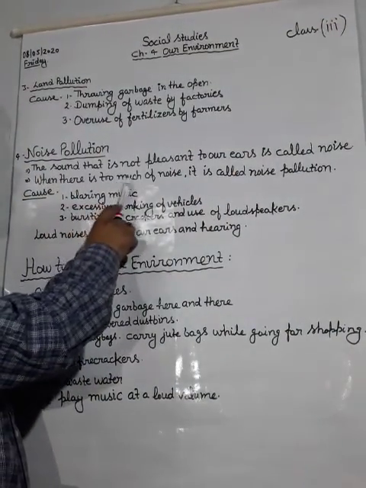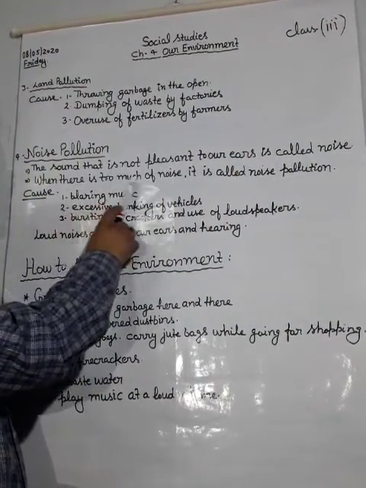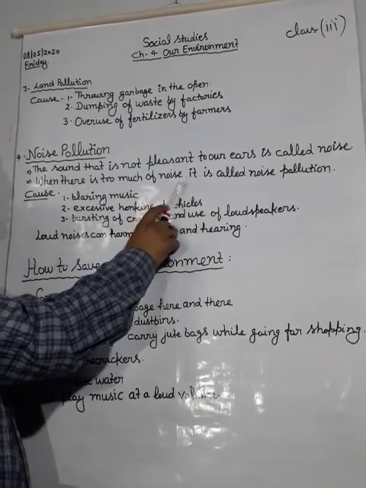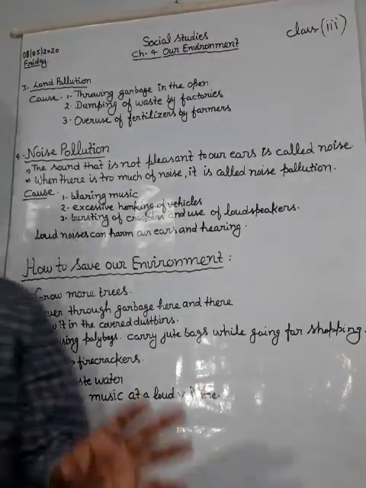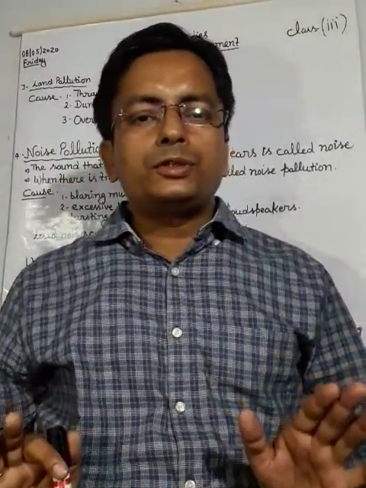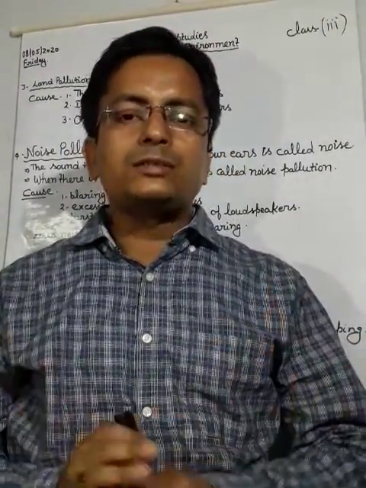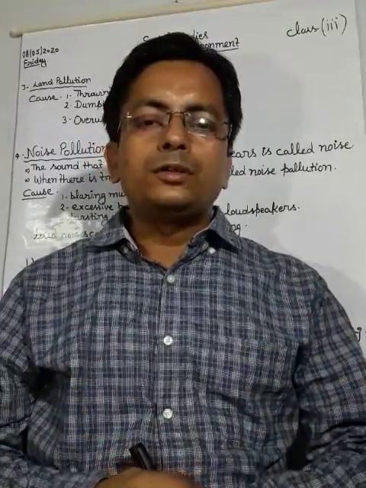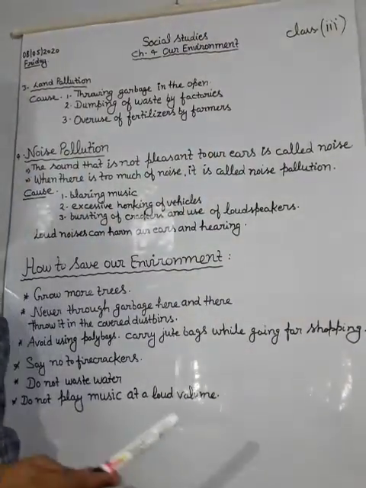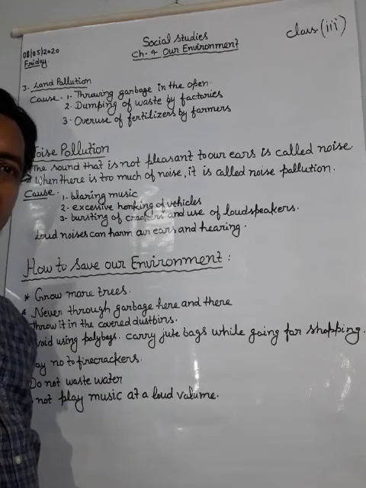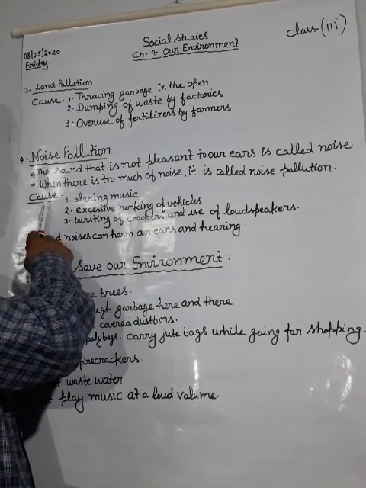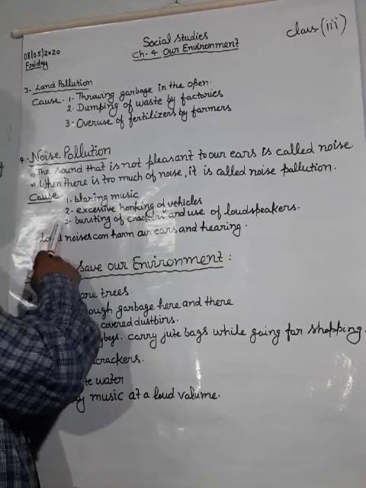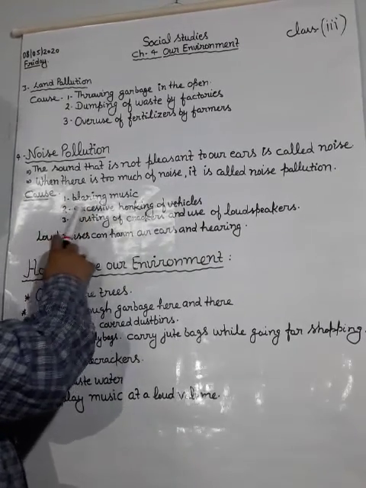When there is too much noise, so that we cannot listen properly, it is called noise pollution.